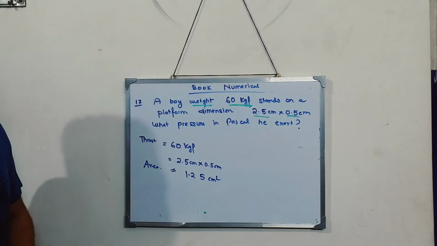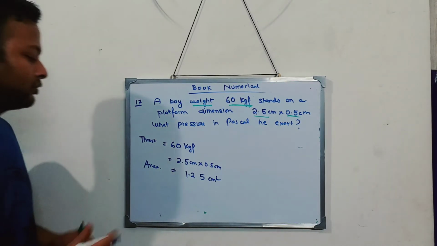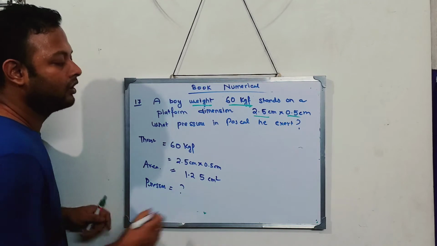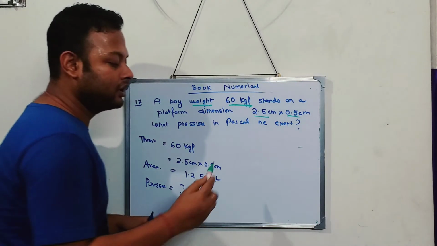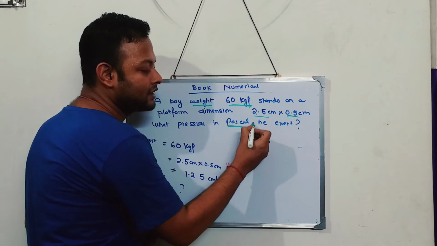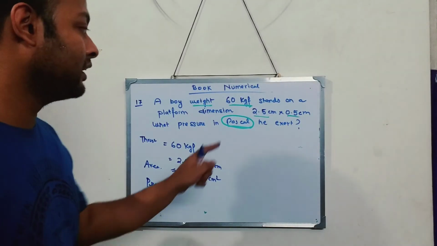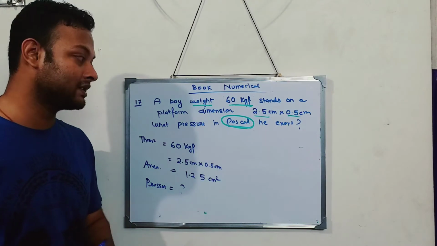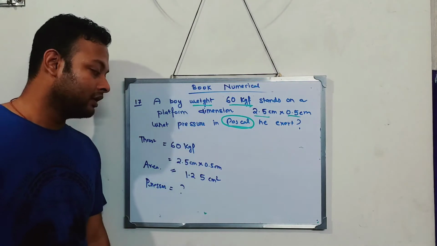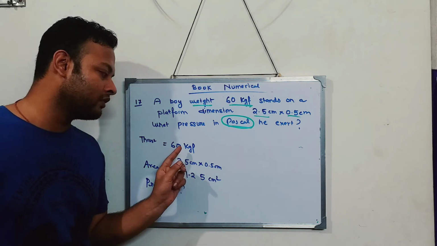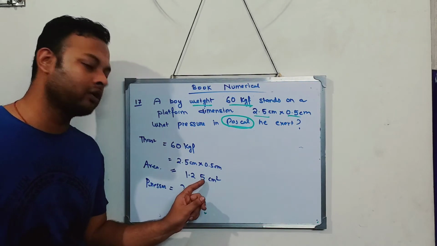Now, after this, you have to find pressure. But see, the very important thing, you have to get the pressure in Pascal. Very important. If this Pascal was not mentioned, then you would not need to convert 60 kgf, neither would you need to convert this.